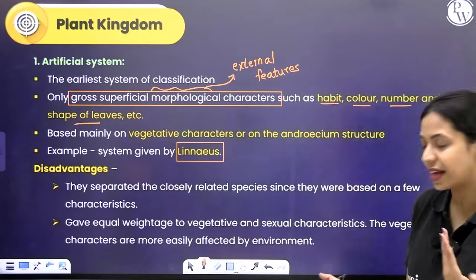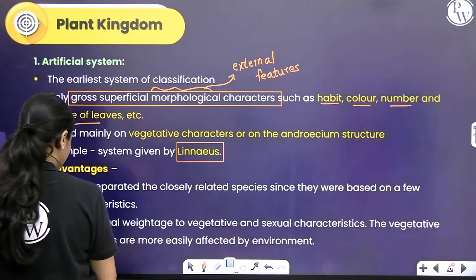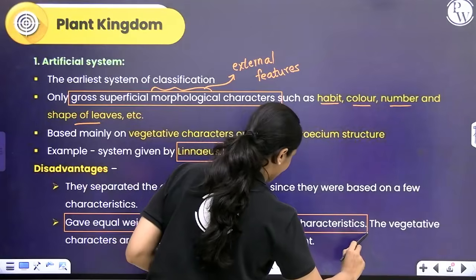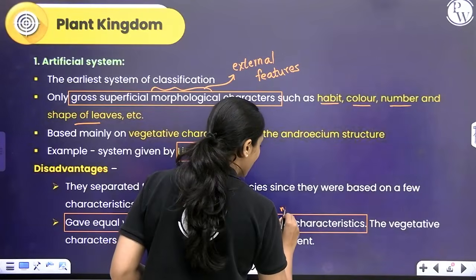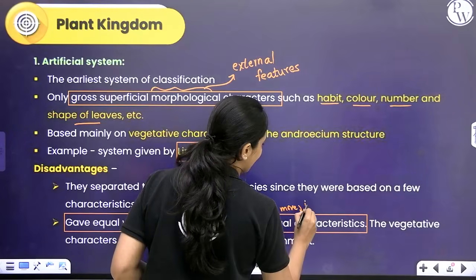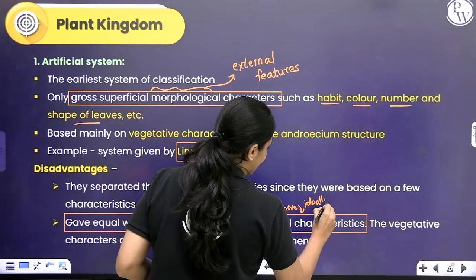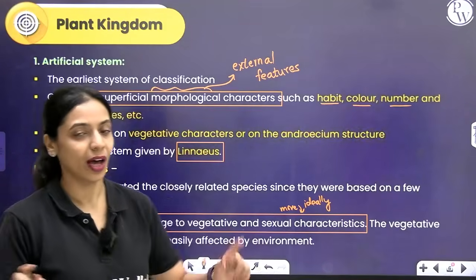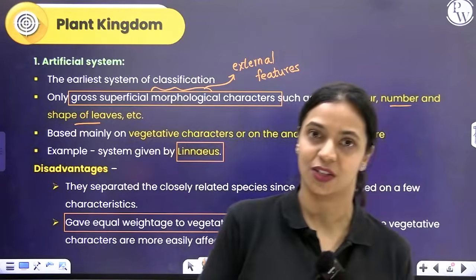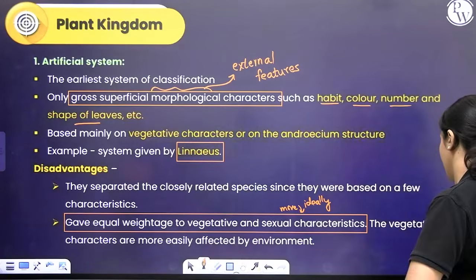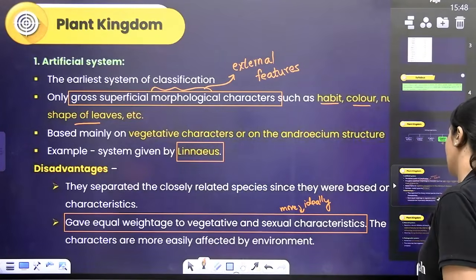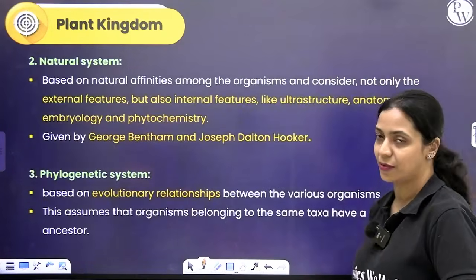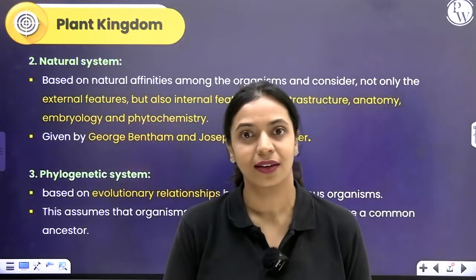And the problem was that he gave equal weightage to vegetative and sexual characters. You should ideally give more weightage to sexual characters because they don't change as much with the changing environment. However, vegetative characters can change, right? So these are the disadvantages. In order to overcome these disadvantages, many other types of classification or systems of classification came about.